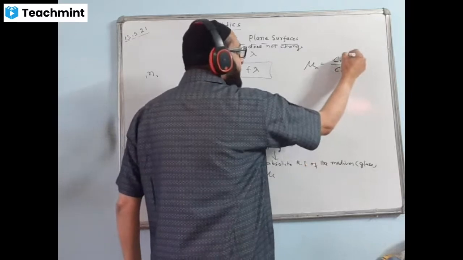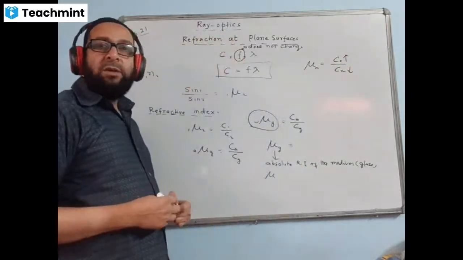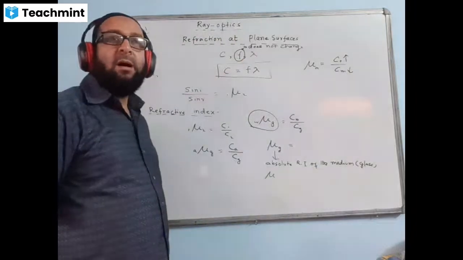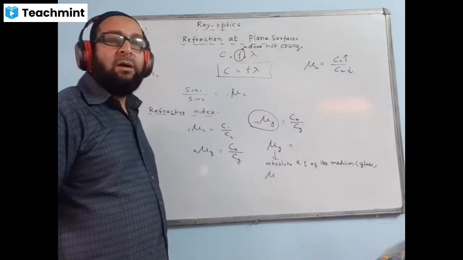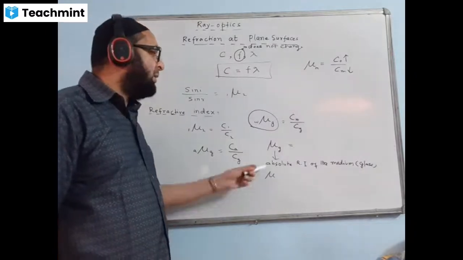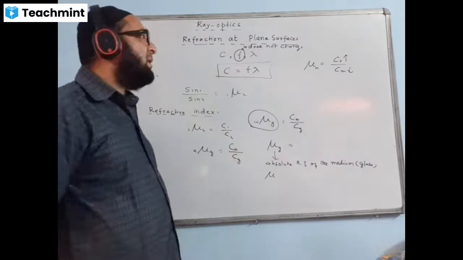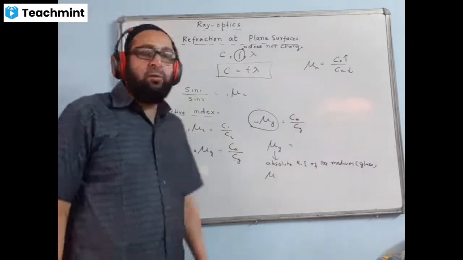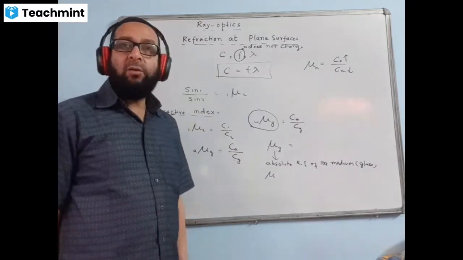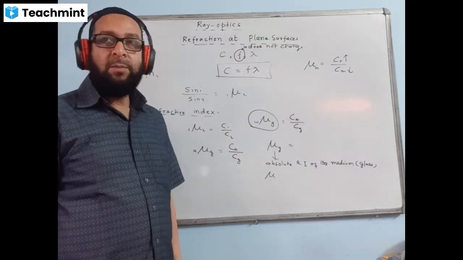This is always bigger and this is always smaller. So when we divide the bigger quantity by the smaller quantity, our answer will never be less than 1. Our answer will always be more than 1. That's why the absolute refractive index value can never be less than 1. We give the answer: since the speed of light in vacuum cannot have a value less than the speed of light in any other medium.